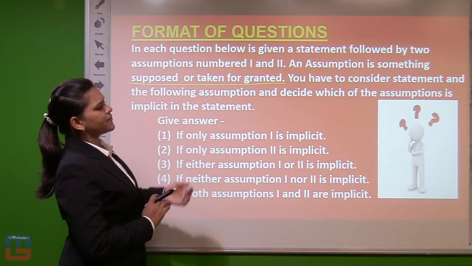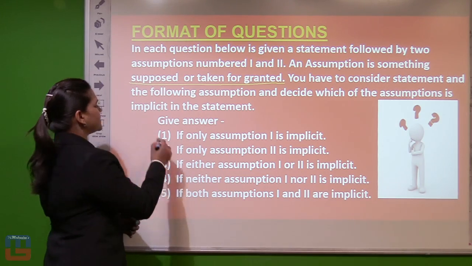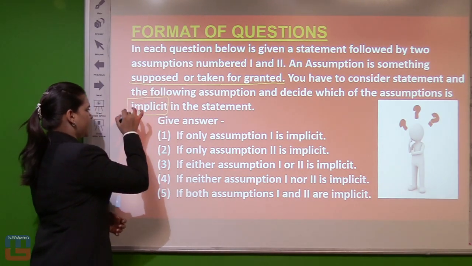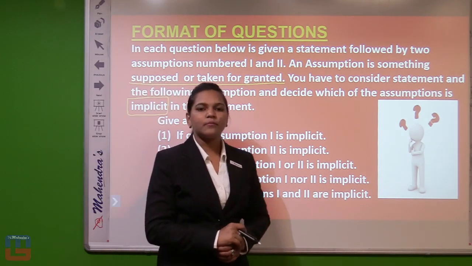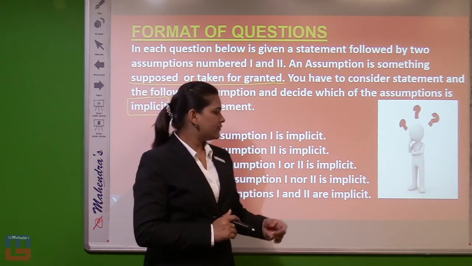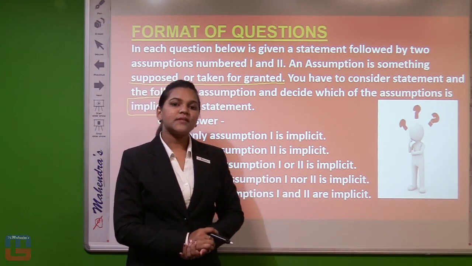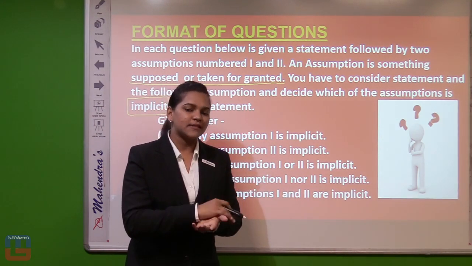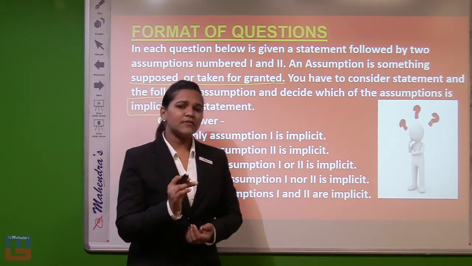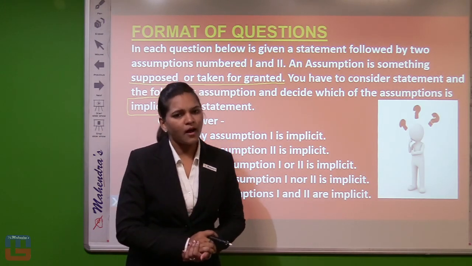And the following assumption, and which assumption is implicit. So here a word comes: implicit. Now we must know the meaning of implicit. Implicit means something which is unsaid, which is hidden. Something which is unsaid but it could be understood.